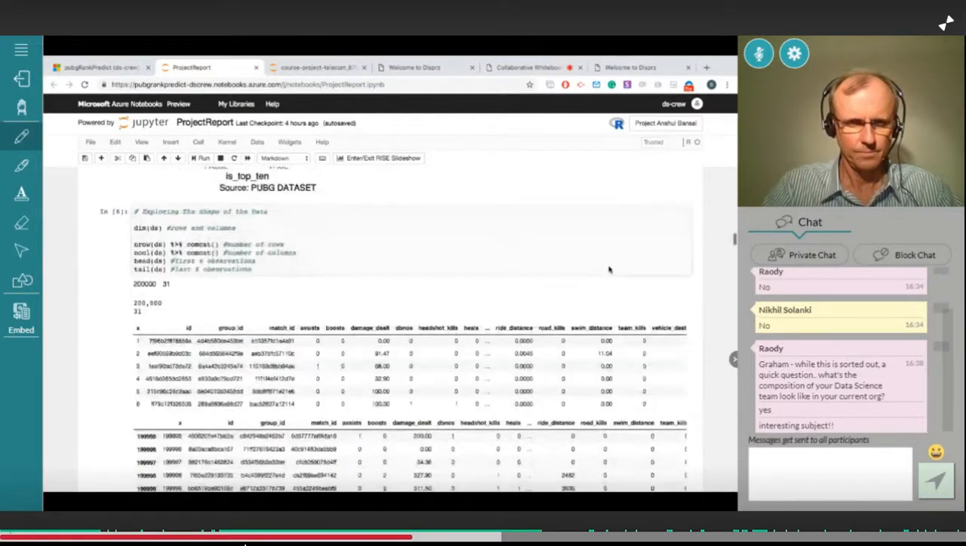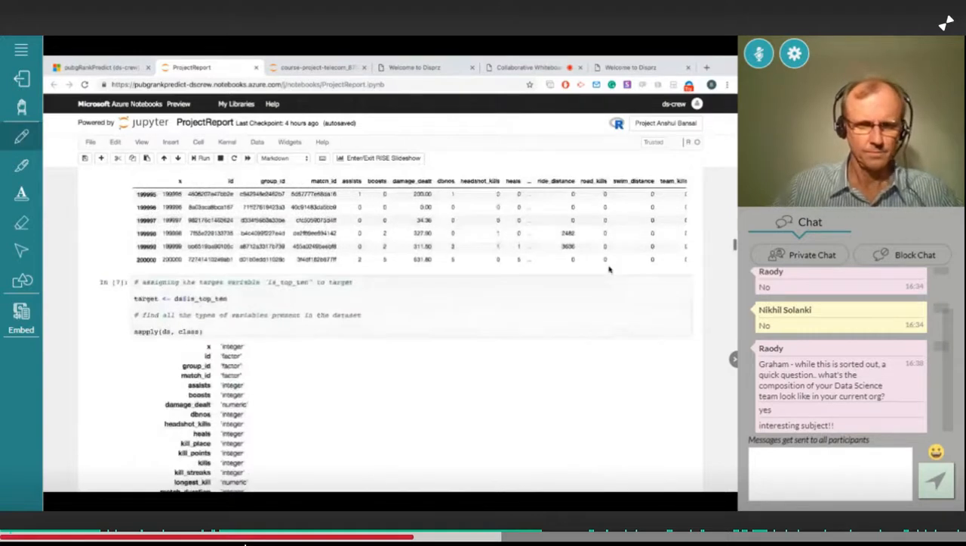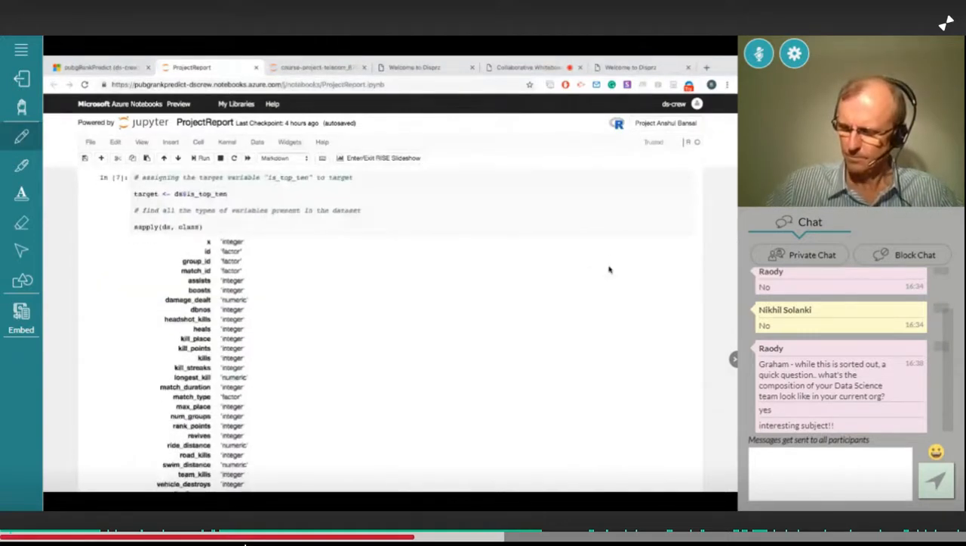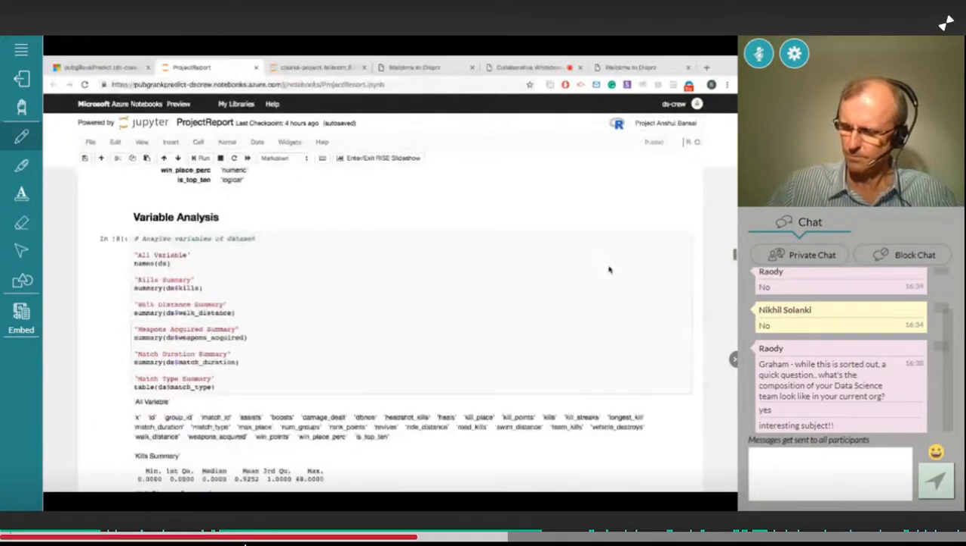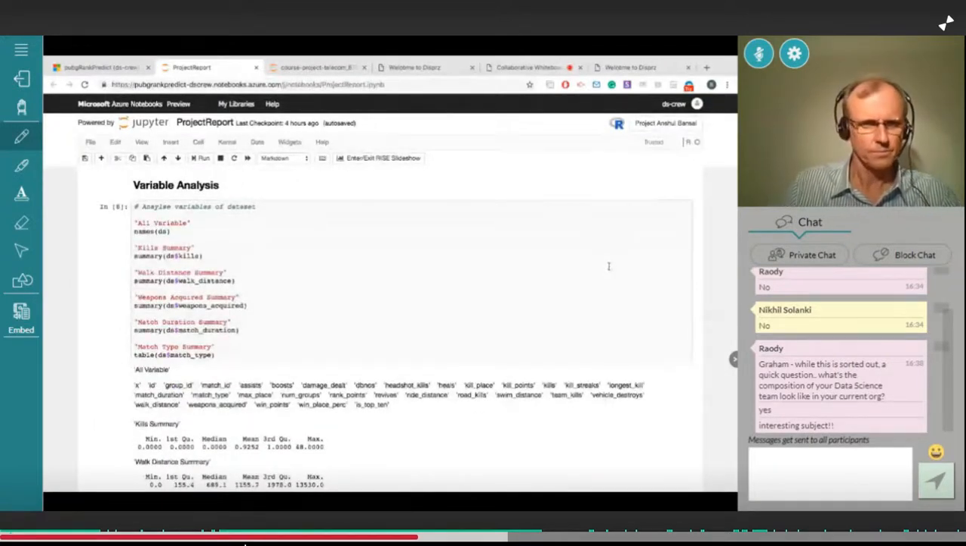Yeah. So these were the basic glance of the data set. Then I came to the variable analysis. So this is an interesting part that I found out.